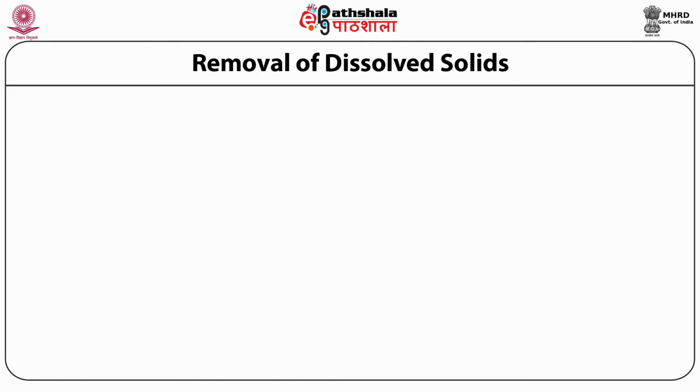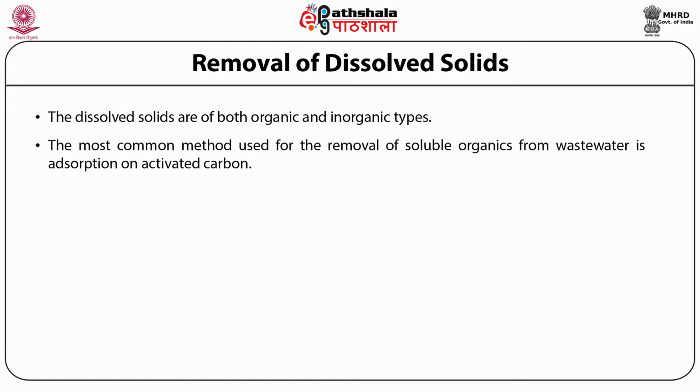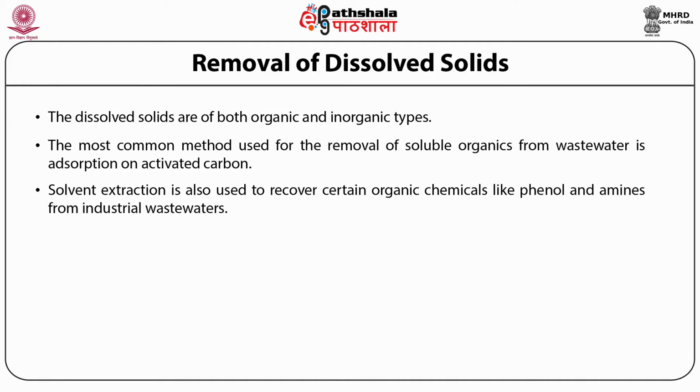Now the second process is the removal of dissolved solids. The dissolved solids are of both types, organic and inorganic. The most common method used for the removal of soluble organics from the wastewater is adsorption on activated carbon. Solvent extraction is also used to recover certain organic chemicals like phenol and amines from industrial wastewater.